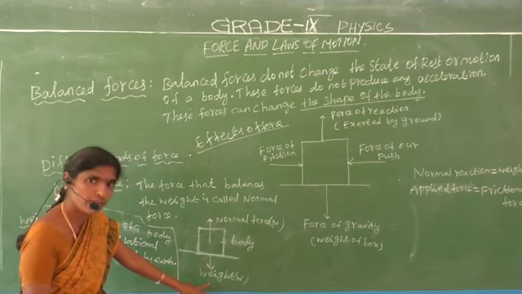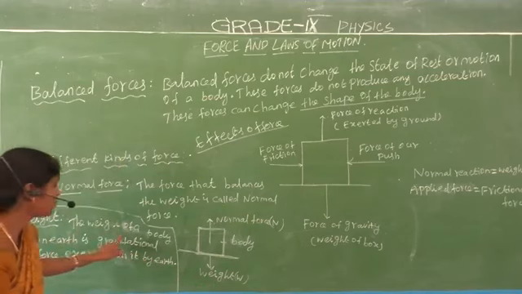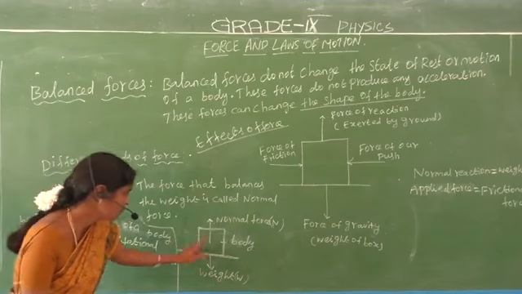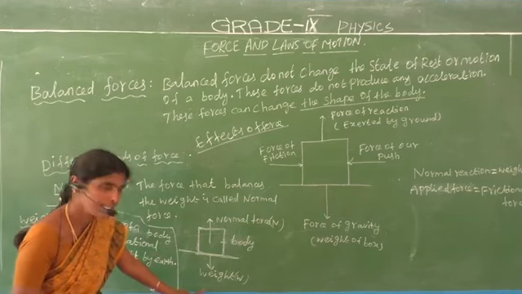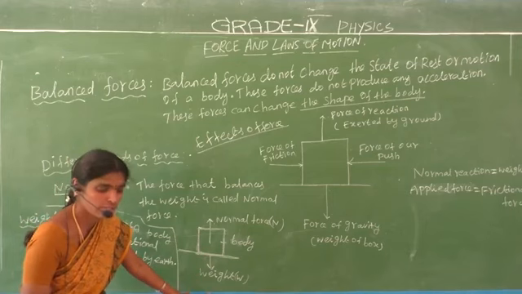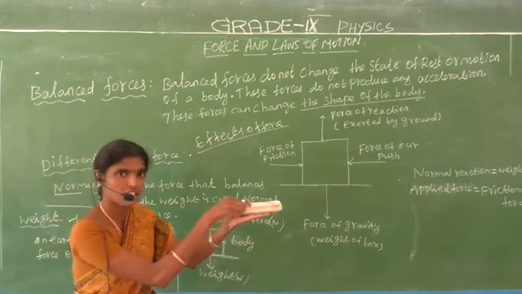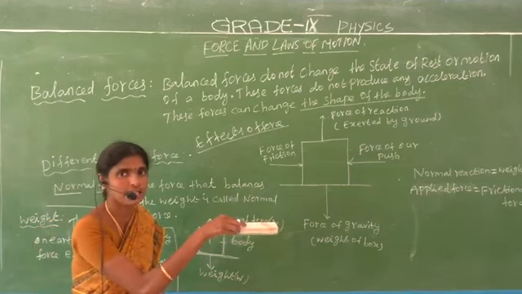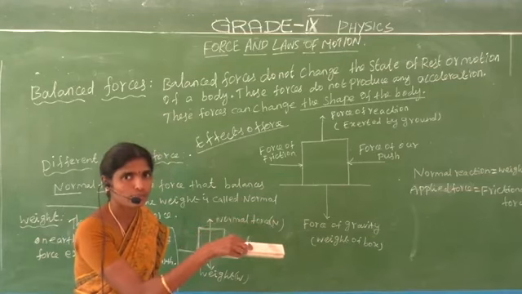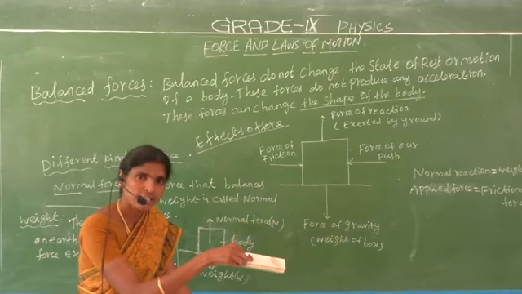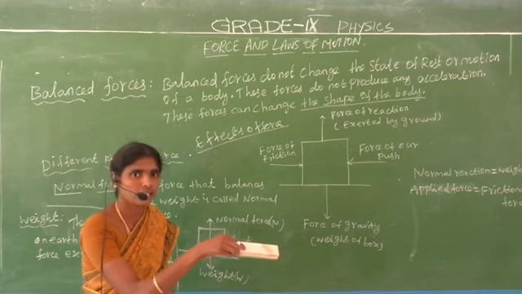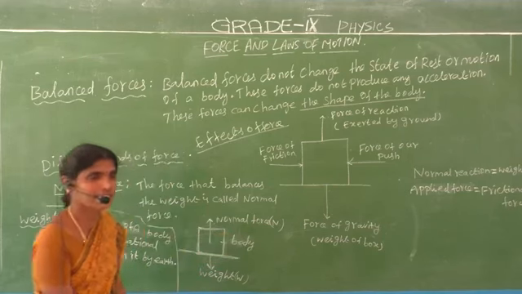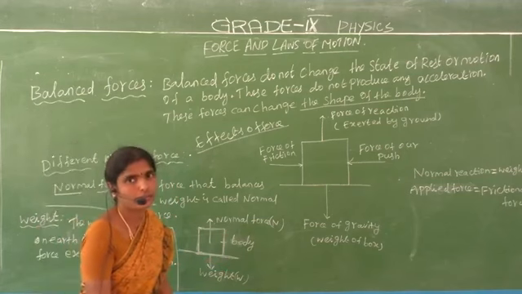What is meant by weight? It is nothing but the gravitational force exerted on your body by the earth. If we hold this duster and then let go, what happens? It falls down. What is the reason? It is the gravitational force. The earth's gravitational force is a non-contact force. Do you understand? The gravitational force is a non-contact force.